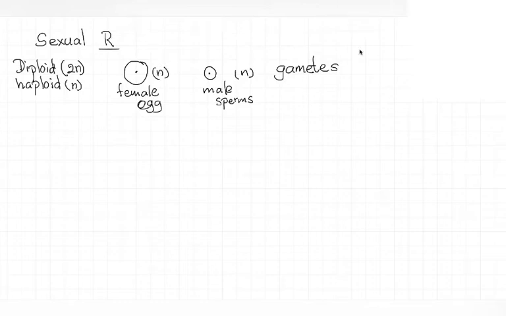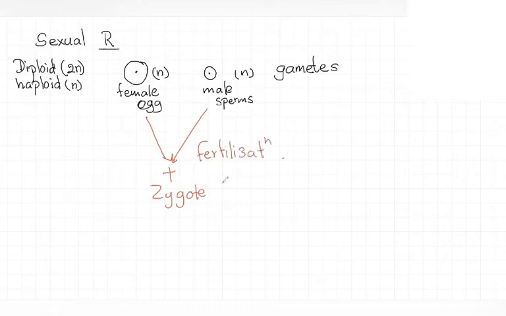Then in sexual reproduction, these two gametes join together and form a single cell called a zygote. This process is called fertilization. Then this fertilized zygote develops into a mature organism, right? So this is basically sexual reproduction.